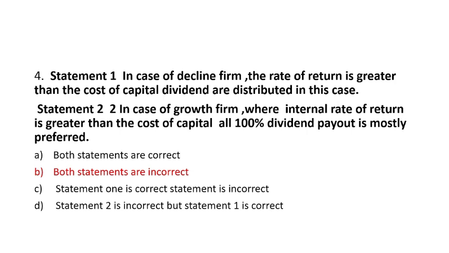I hope from the earlier question you might have made this question correctly. Okay. So statement 1. This is again a question from Walter model. Walter, Gordon and most important Modigliani-Miller are most important. So in decline firm, what actually should happen? R is less than K.